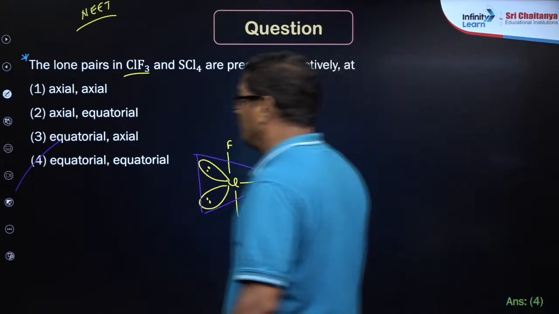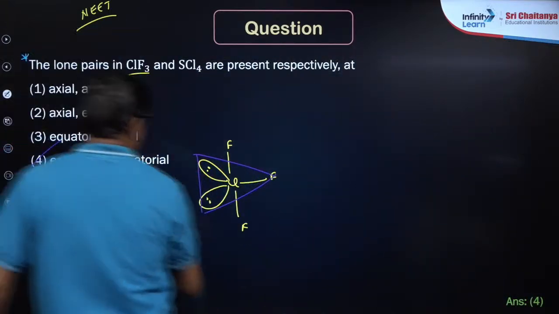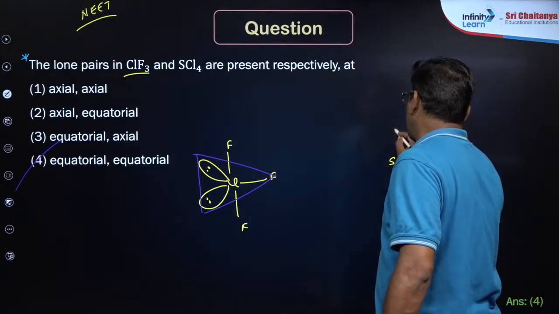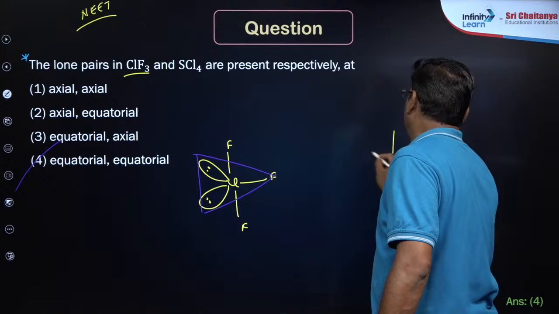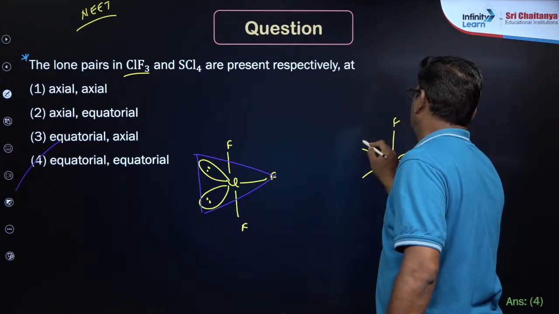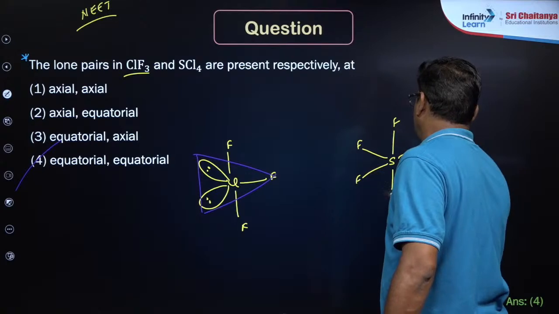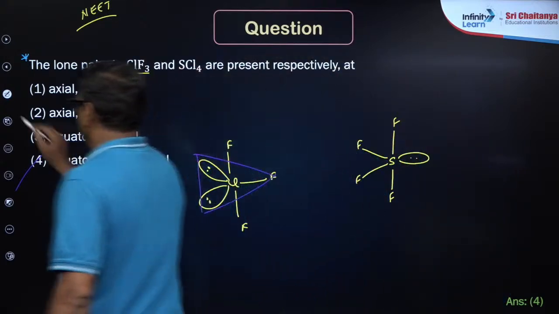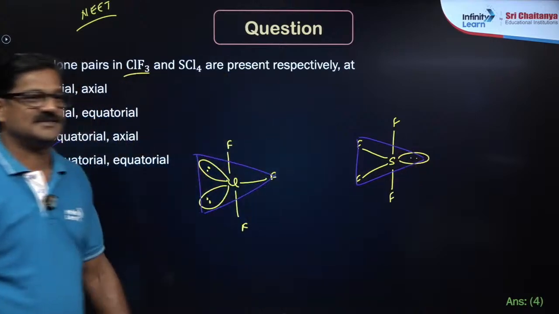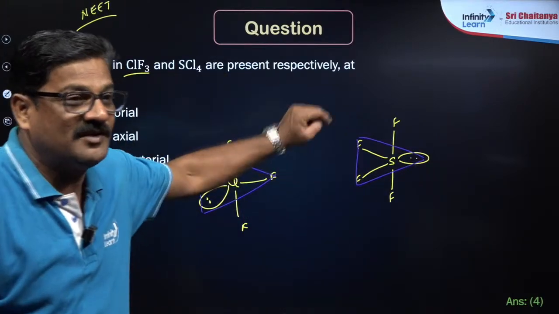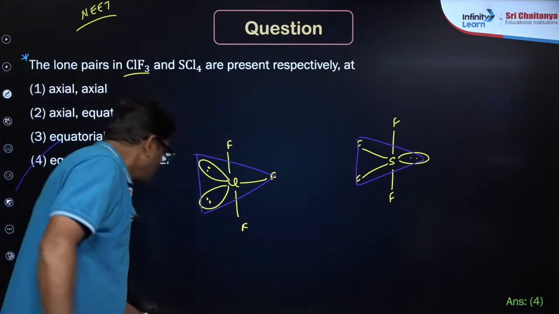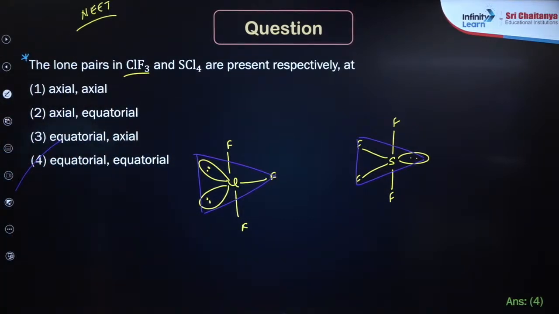Even SCl4 also, let us talk about SCl4. Now we can say here it is like this. Okay, this is equatorial position again, Uday. Got it? Very nice. You just look into this. I'll come up with a question.